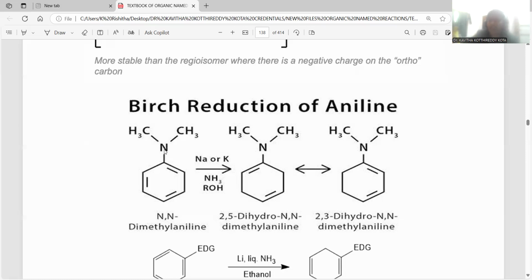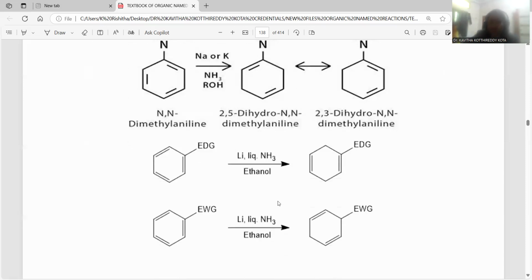Obviously, whichever electron releasing functionalities are present direct the hydrogen addition at positions number 2 and 5. The 2 and 5 positions will be hydrogenated. This is the way 2,5-dihydro-N,N-dimethylaniline formation takes place by means of Birch reduction. Here, electron donating group.